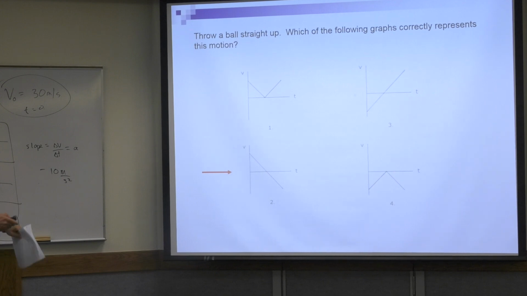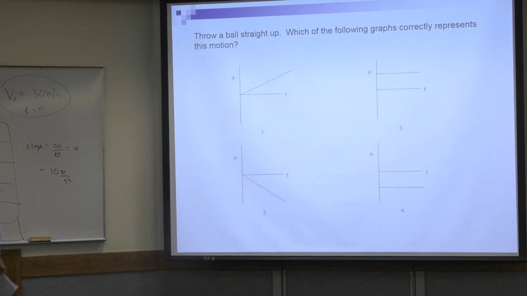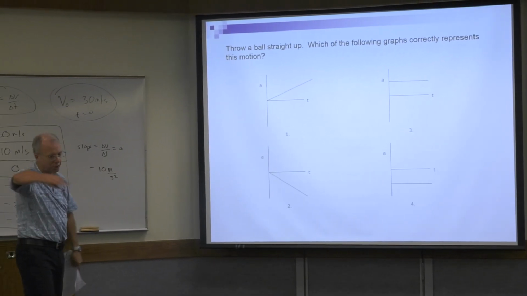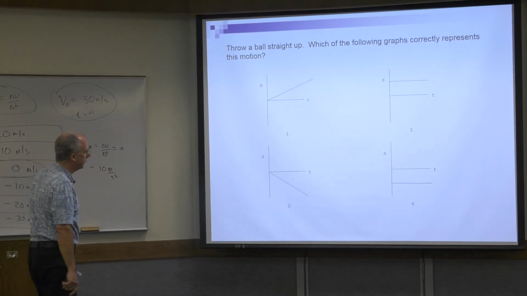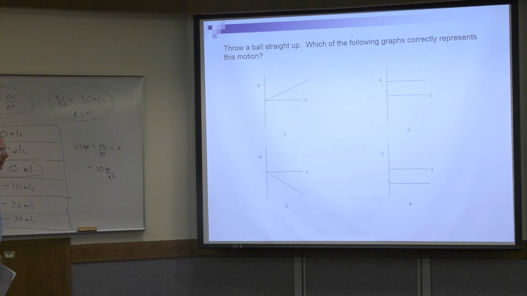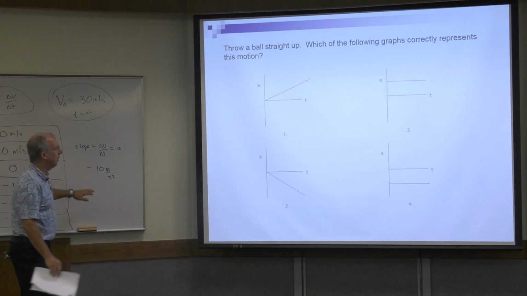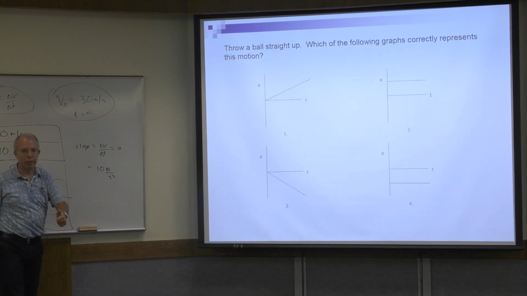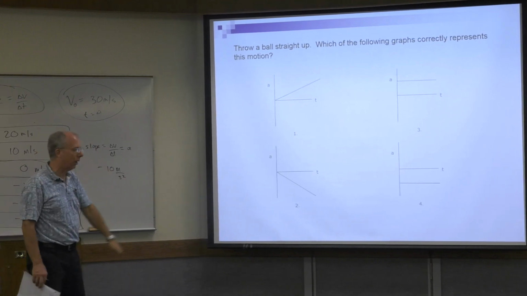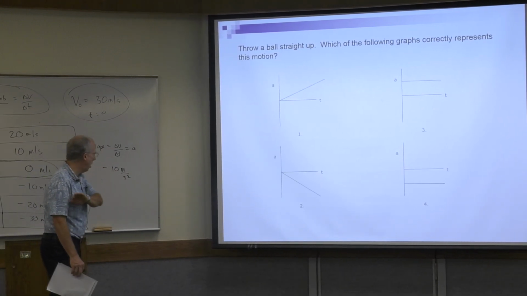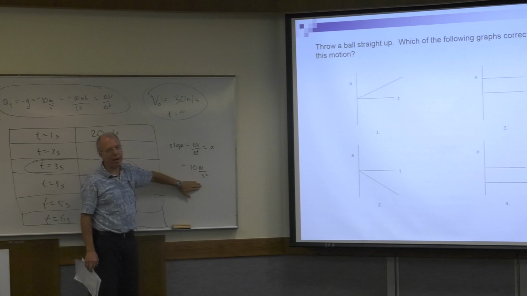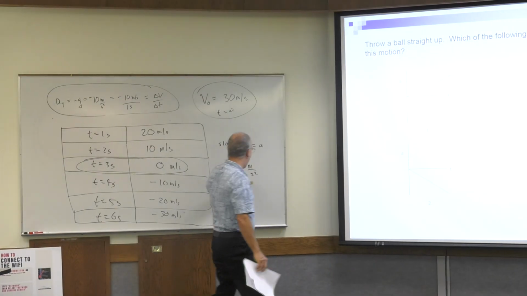Okay, one more. Okay, throw a ball straight up. Which of the following graphs correctly represents the motion? So pause your video and figure it out. Okay, we're back. So this is free fall, right? You throw a ball straight up, it's free fall. What's the acceleration due to free fall? Minus 10 meters per second squared, which is a constant, right?